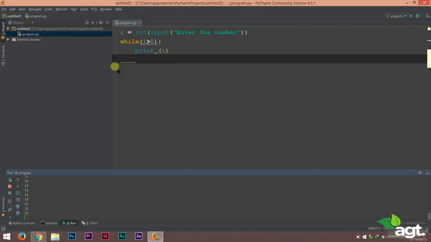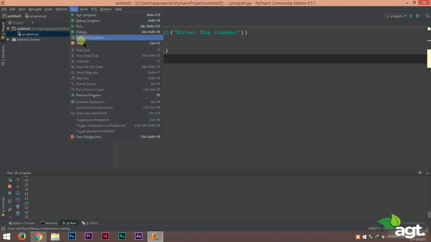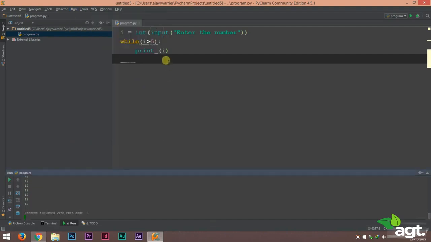So I'll tell you why this happens. First, let me just stop this. Okay. I told you that the while loop will keep on executing as long as the condition is true. So the i value is 10. First it will check if 10 is greater than 5. Yes, 10 is greater than 5. So it will print the value 10. Not changing the value of i here.